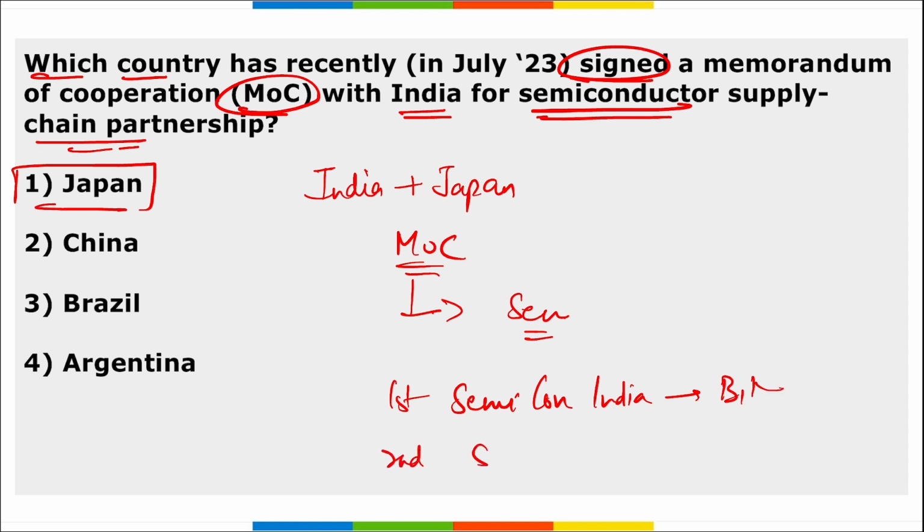Where will the second edition of Semicon India be held? It will be in Gujarat. Right? Important. Take a note of this. Then this Memorandum of Cooperation will help India to become a global hub for the semiconductor industry, where India aims to develop its own semiconductors now.